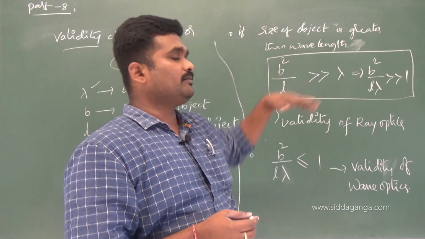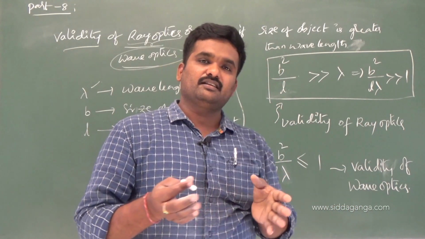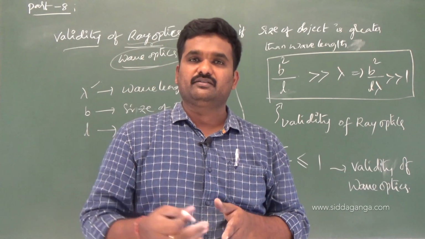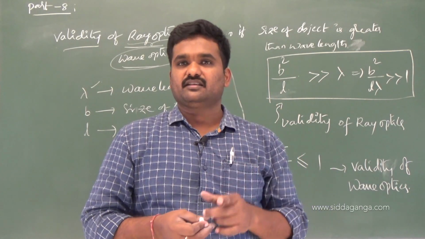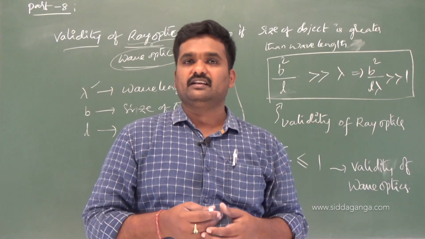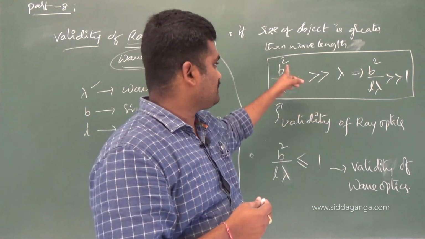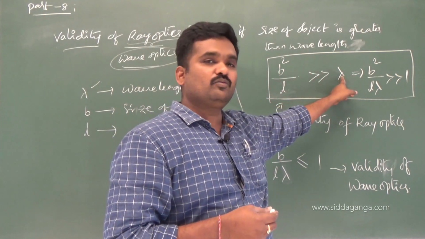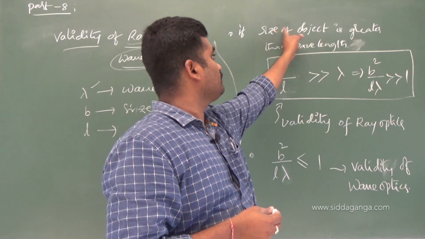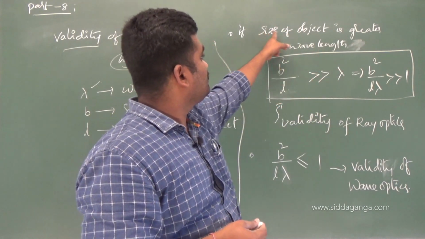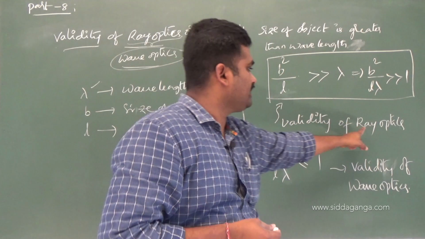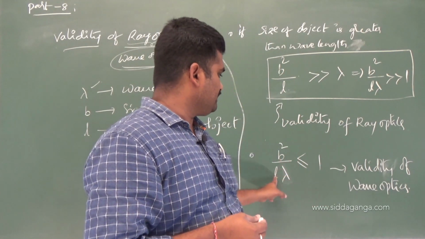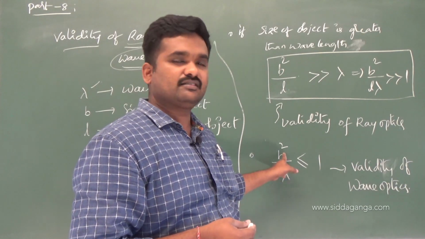Here in case of ray optics, the size of the obstacle, like a lens, if I take an object, lens, the size of the lens is very high compared to the wavelength of light. It will be in terms of centimeters or meters, whereas the wavelength of light will be in angstrom or nanometer. So the size of the object should be much higher than the wavelength of light used. This is for ray optics validity.